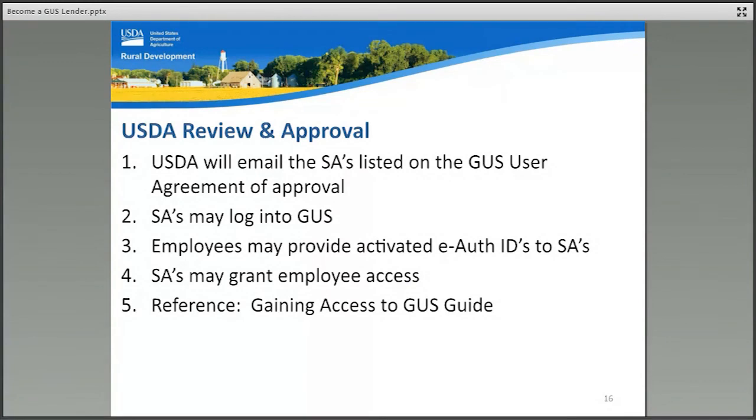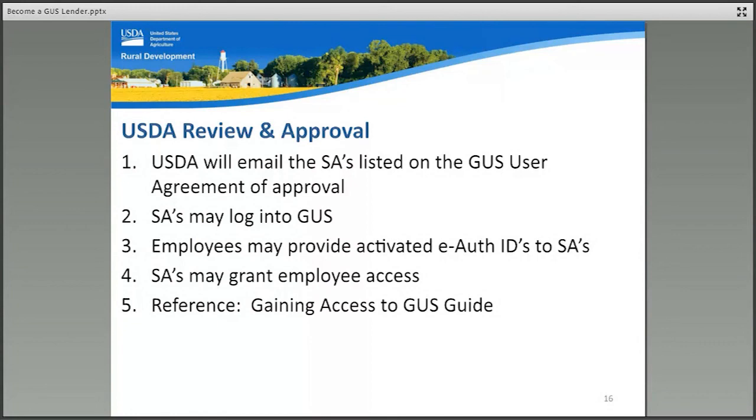When USDA approves the lender's complete application package to become a GUS user, the following will occur. First, USDA will email the security administrator listed on the GUS user agreement to share the good news. The SAs may log into GUS and use the system. Employees and agents may provide their activated eAuth IDs to the SAs. The SAs can log into the authorization menu option from the GUS welcome screen to begin entering eAuth IDs in order to assign GUS access and privileges.